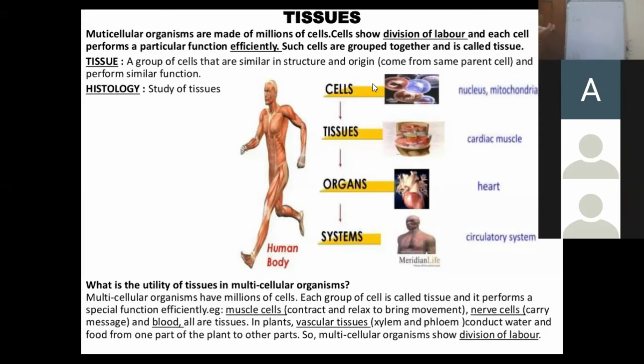An organism is not made up of only one type of cell. An organism is made up of different types of cells. But when similar types of cells combine and start performing in a synchronized manner, it gives rise to tissue.